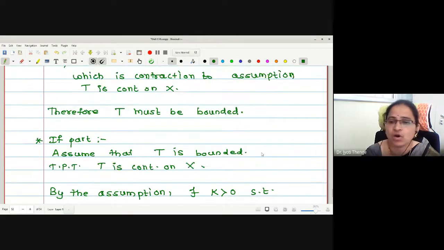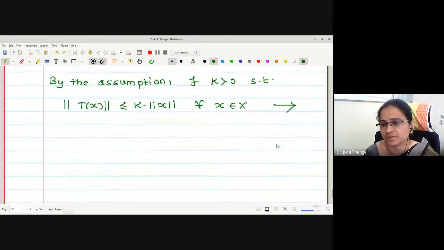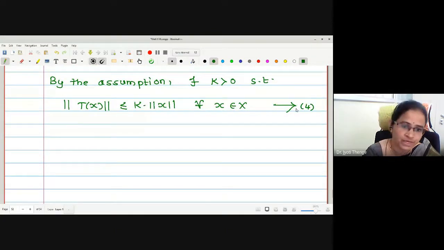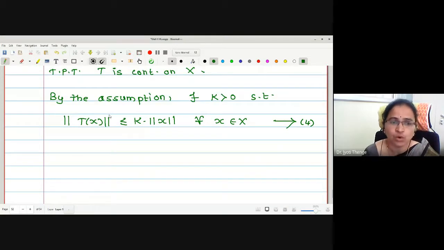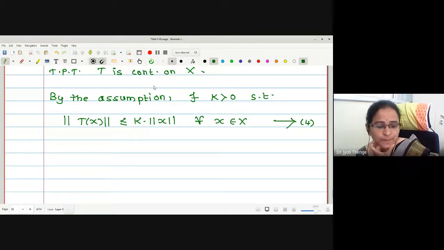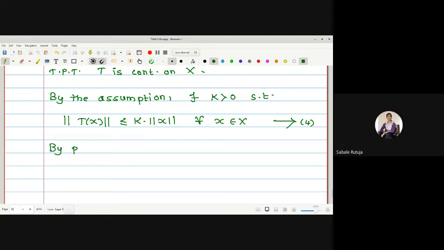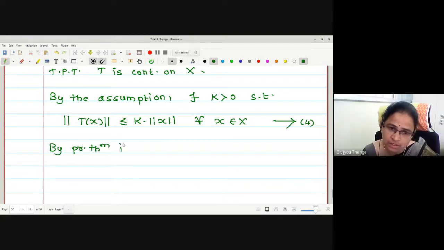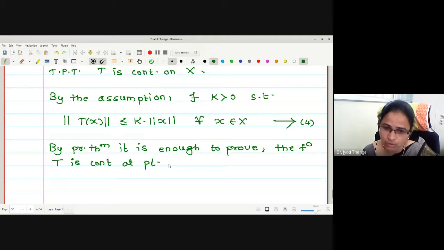Next, the equation number I will call as 3, I have given. Let me call this as 4. Is that okay? Now, for proving T is continuous on X, may I say it is enough to prove that the function T is continuous at origin by previous theorem? Yes, ma'am. By previous theorem, it is enough to prove the function T is continuous at point origin.